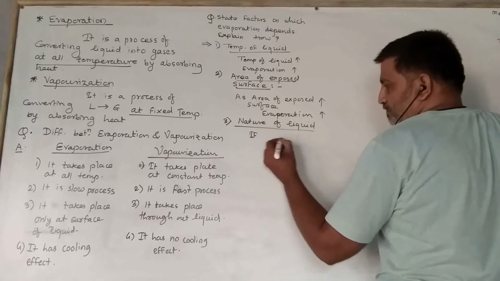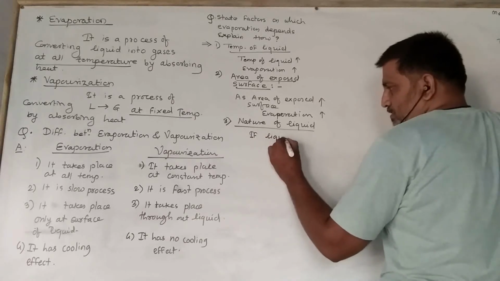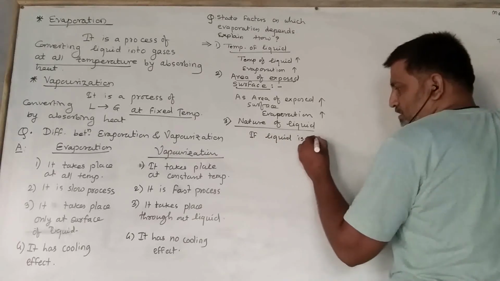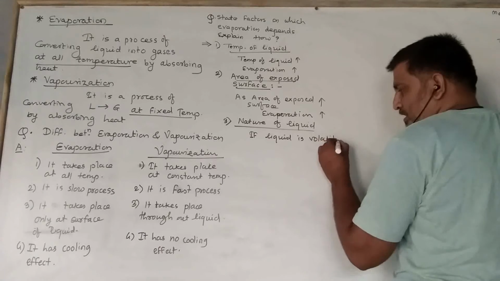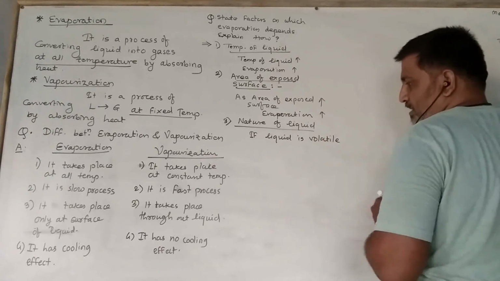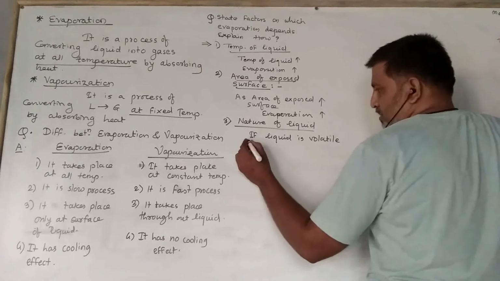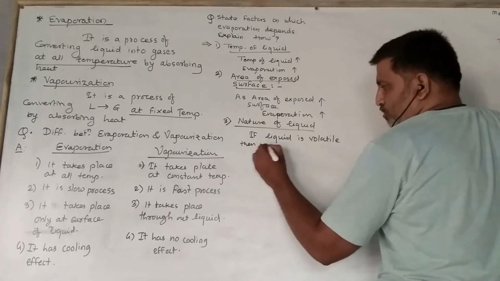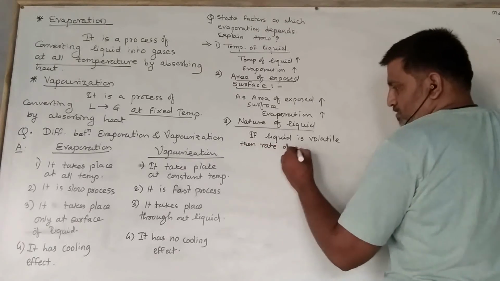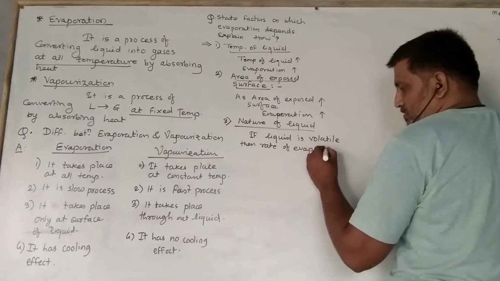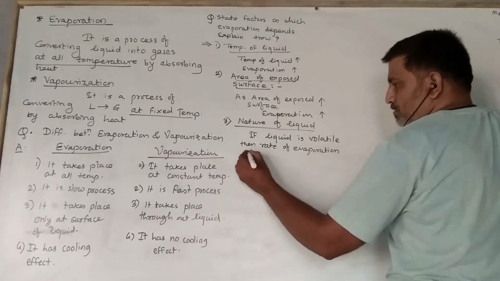If the liquid is volatile, volatile उसको बोलते हैं जो जल्दी evaporate हो जाता है. So if the liquid is volatile, then the rate of evaporation is more.